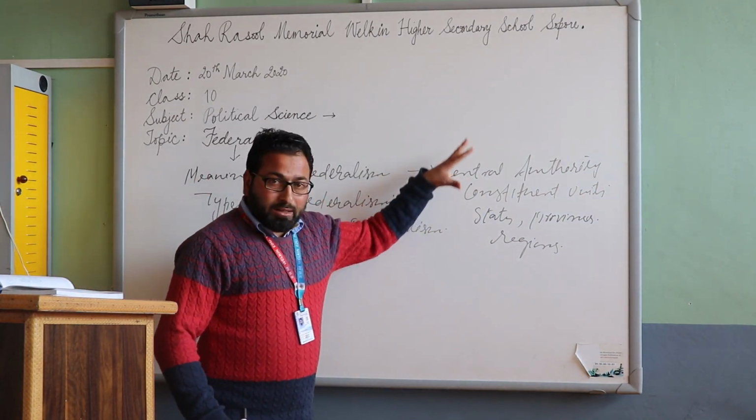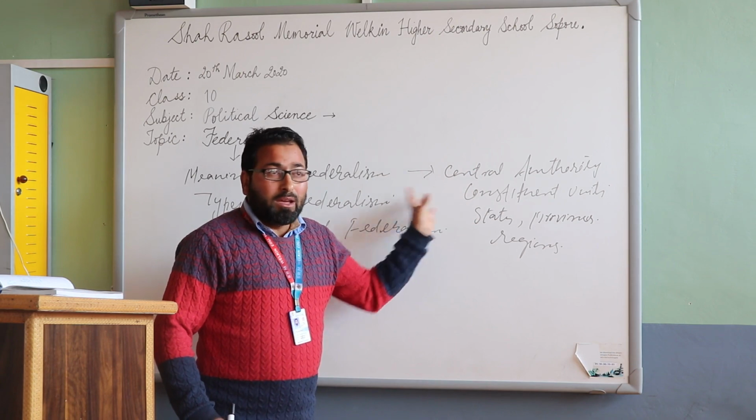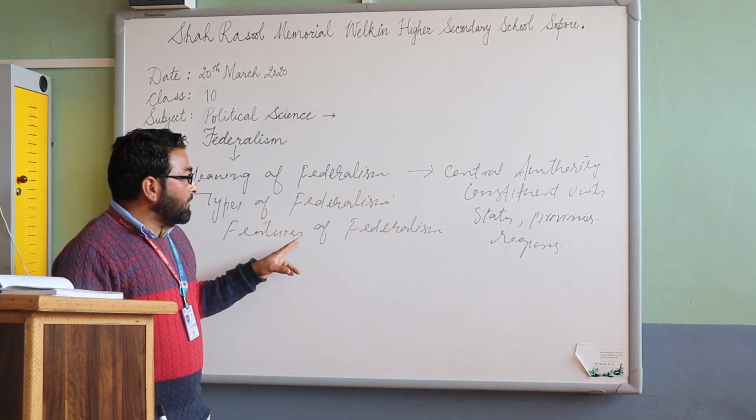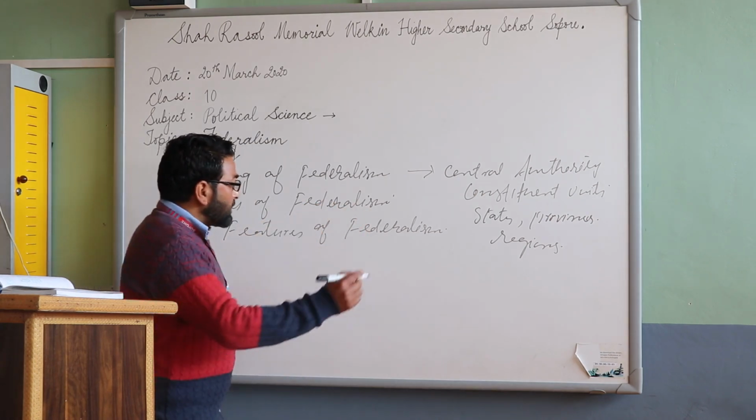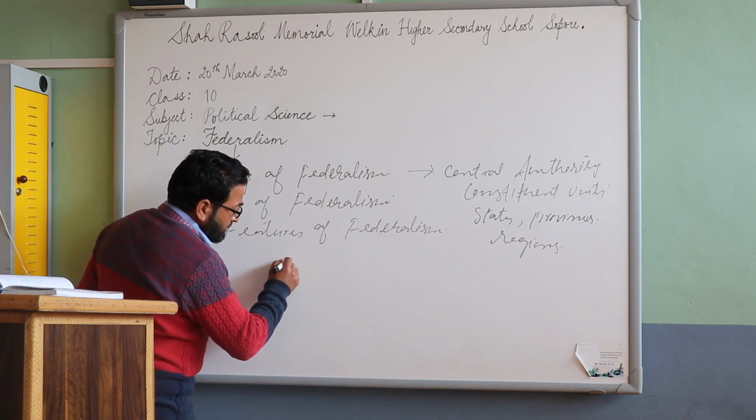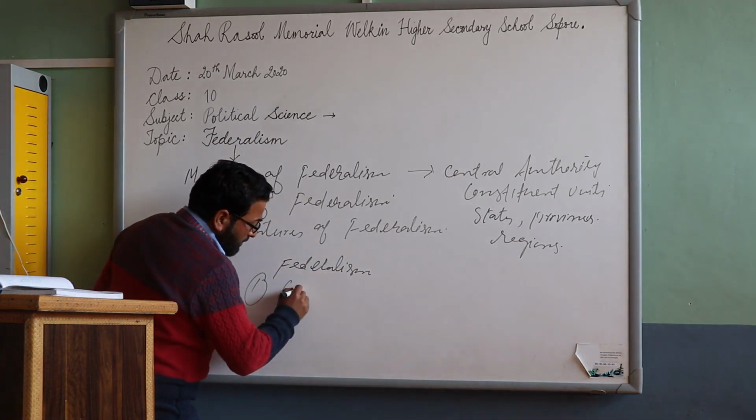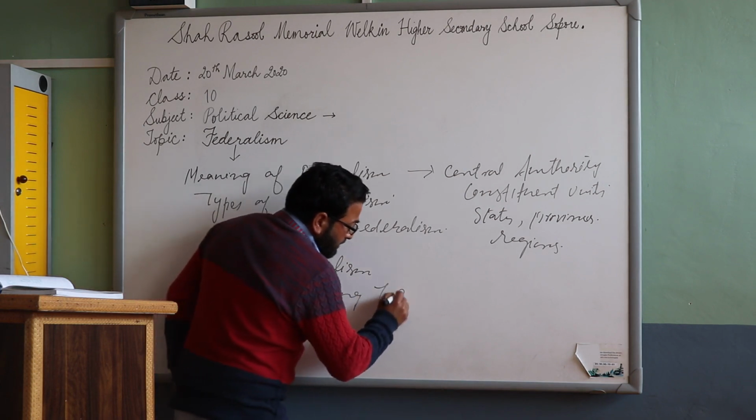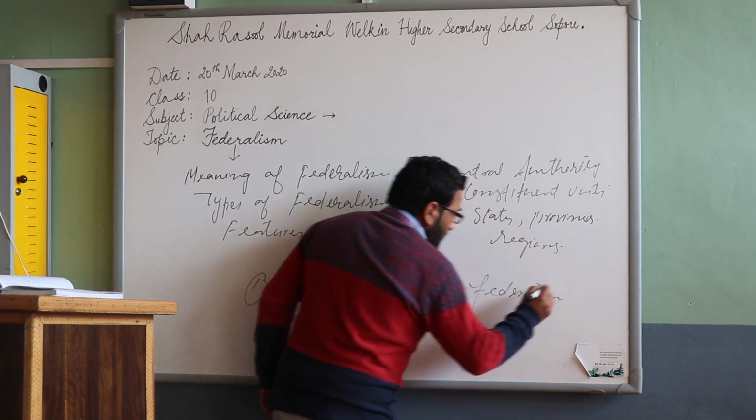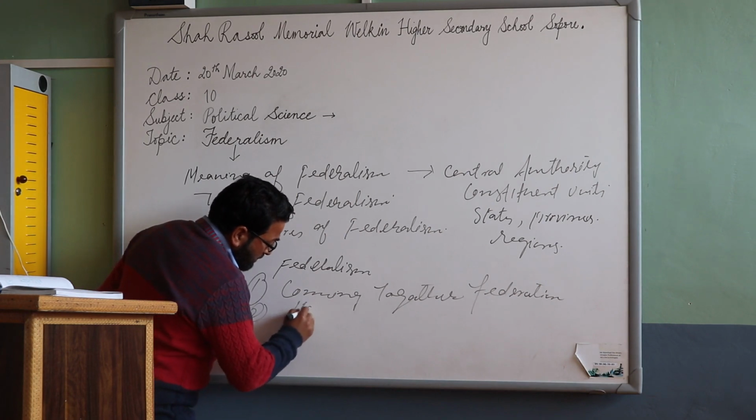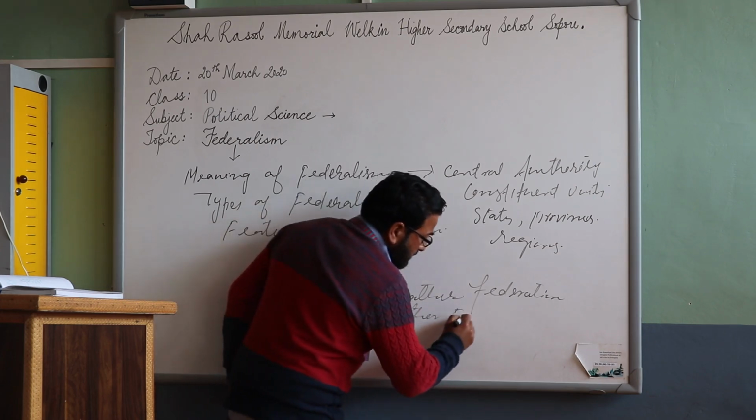Now we'll talk about the types of federalism. Before discussing the main features of federalism, we are supposed to discuss its types. There are two types of federalism: one is known as coming together federation, and the second is holding together federation.